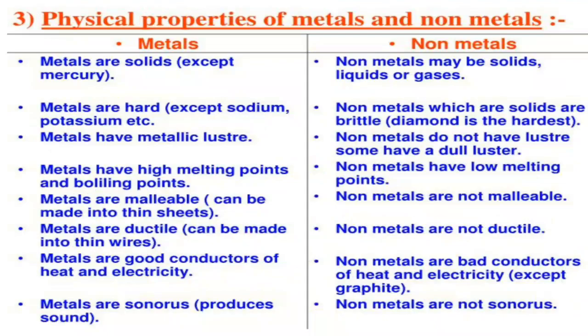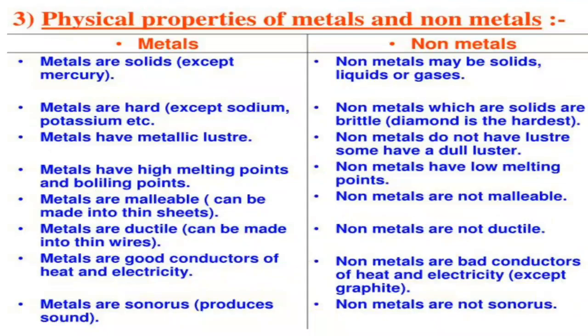For example, aluminium foil is the best example. Copper and zinc can also be beaten into sheets. Sodium and potassium are exceptional cases which cannot be beaten into thin sheets because they are very soft. And non-metals are non-malleable. As solids they are brittle, they break or shatter on hammering. For example, coal, sulfur, phosphorus are brittle in nature.